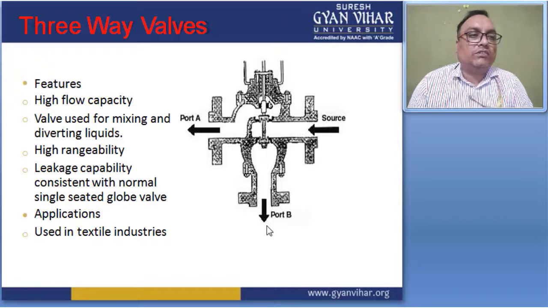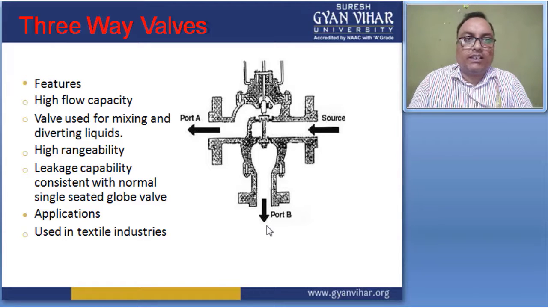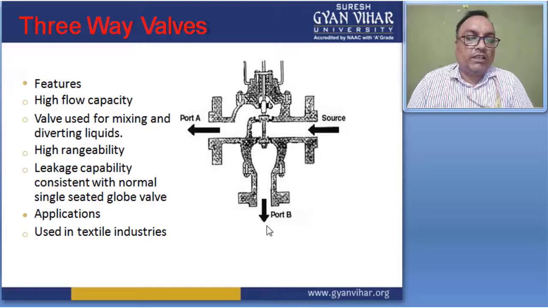It can also take two different liquids and mix them in one way, right? And it has high reliability and leakage capacity consistent with a normal single seated globe valve. I mean, leakage capacity is simple in this case.